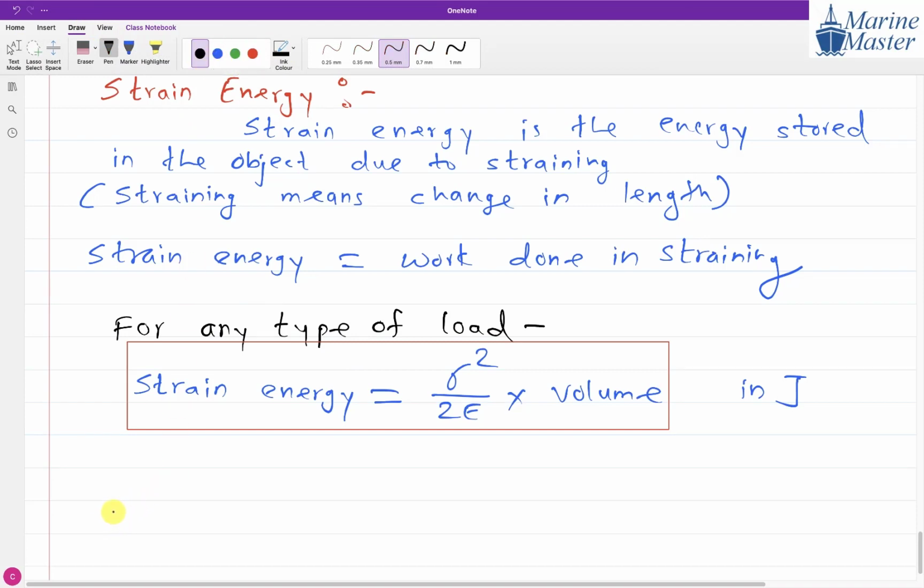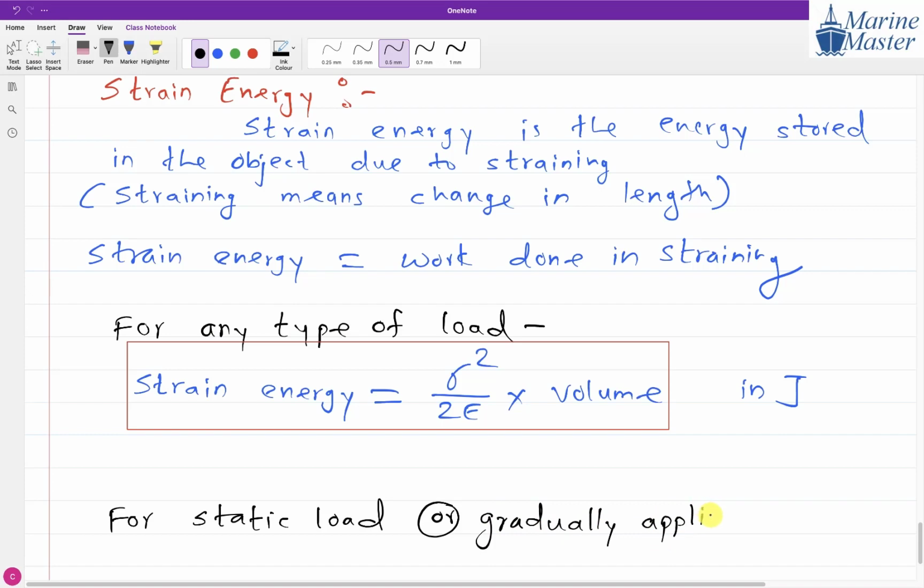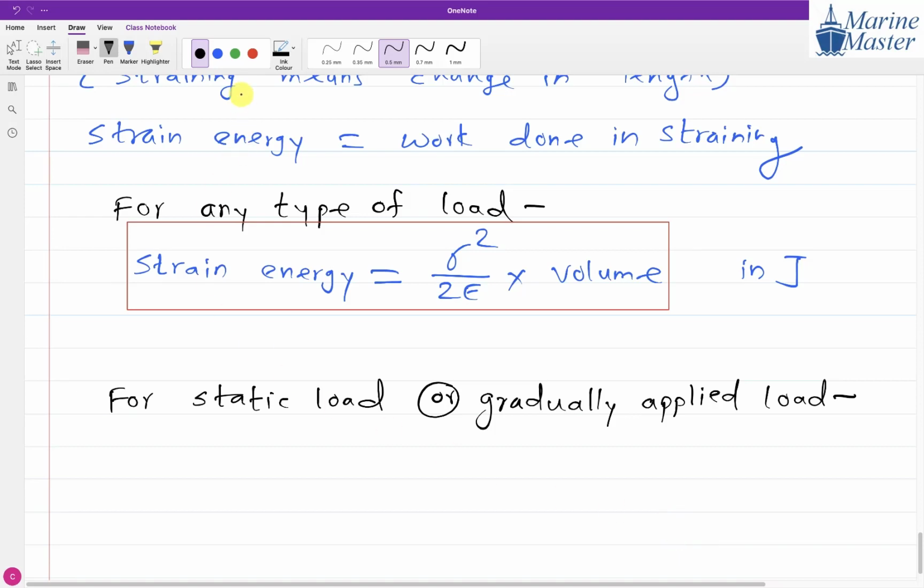But for static load, guys, another name for static load is gradually applied load. Very good, guys. Static load or gradually applied load.